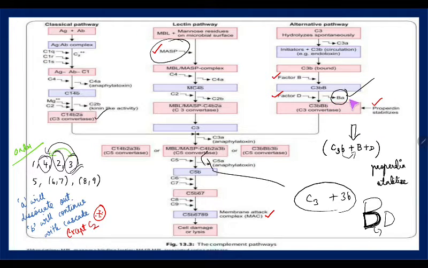After it cleaves out Ba, there is formation of one C3 convertase, that is C3bBb. This is stabilized with properdin. So ultimately C3bBb properdin is what to remember, like a formula to write in the exam. After that the same story begins: C5 to C9, membrane attack complex and cell lysis.